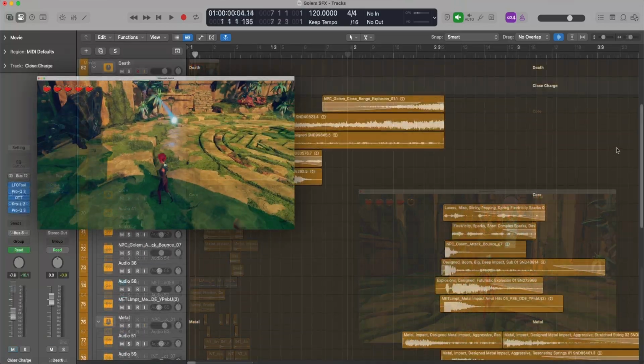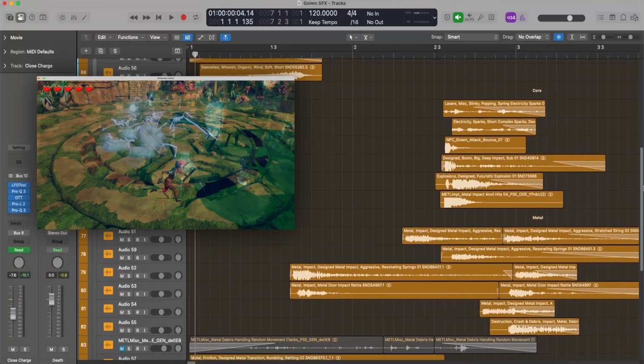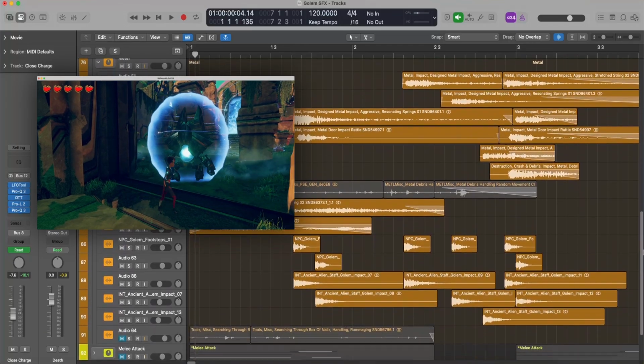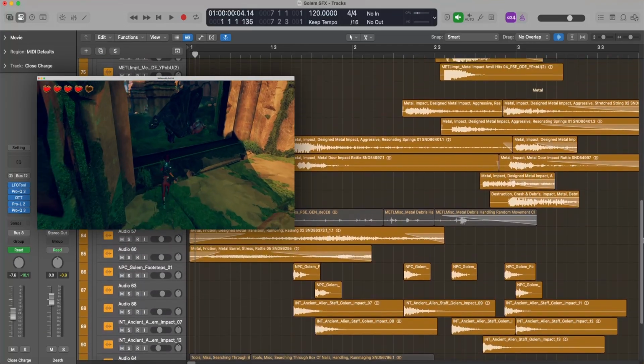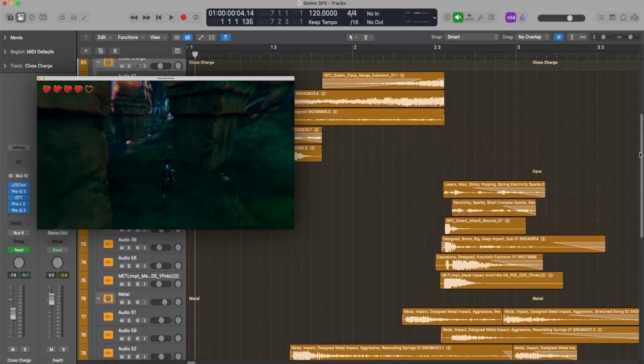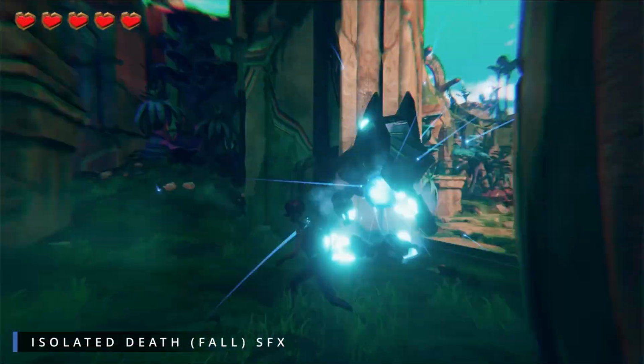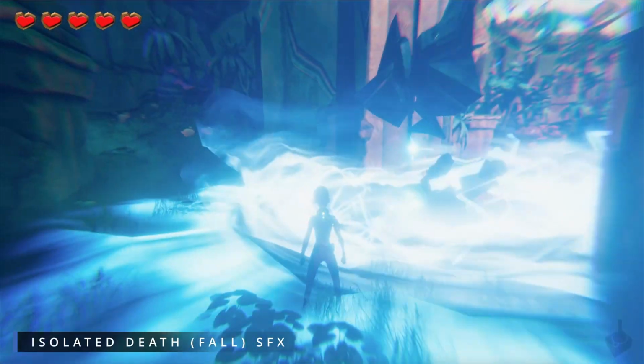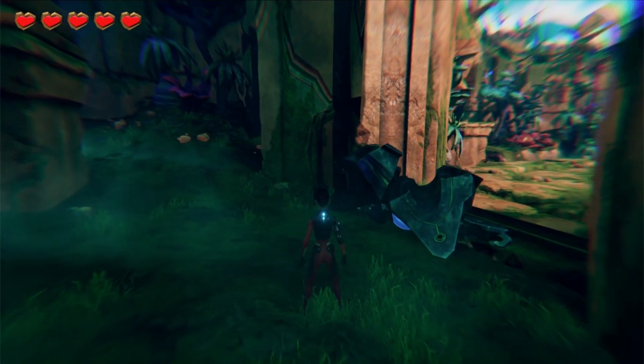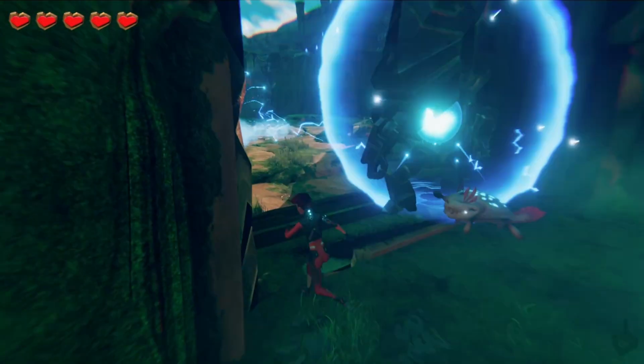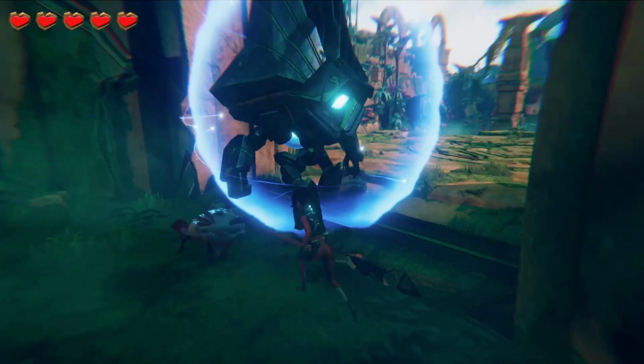For example, the audio for the Golem's death animation is a combination of newly processed Soundly samples along with layers of repurposed event audio. For its voice, I heavily processed layers of animal sounds including horses, tigers, and pigs.